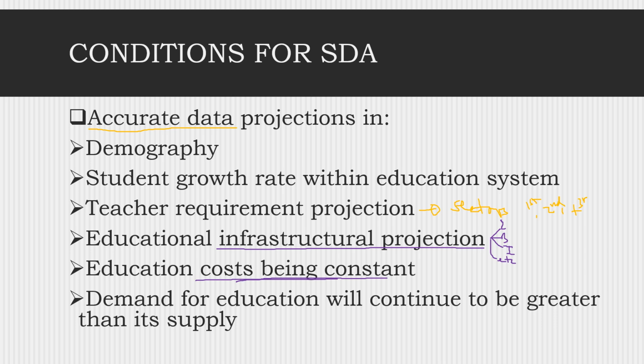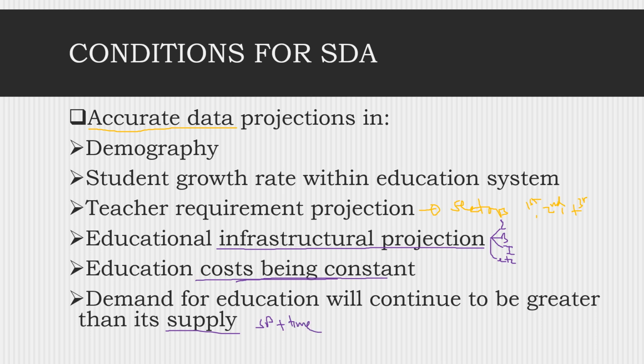And also need to have accurate data on demand for education, or that will continue to be greater than supply, because you are talking about demand. Every citizen has the right, but supply must sometimes be limited in terms of space and time.